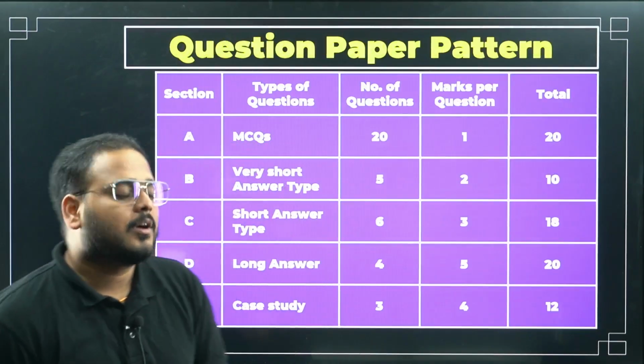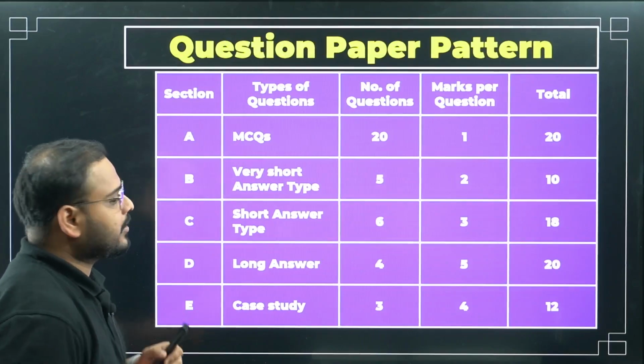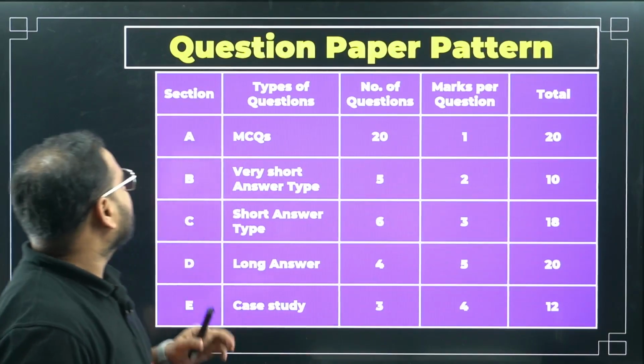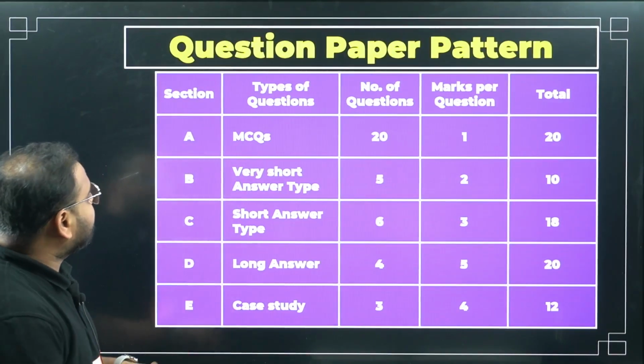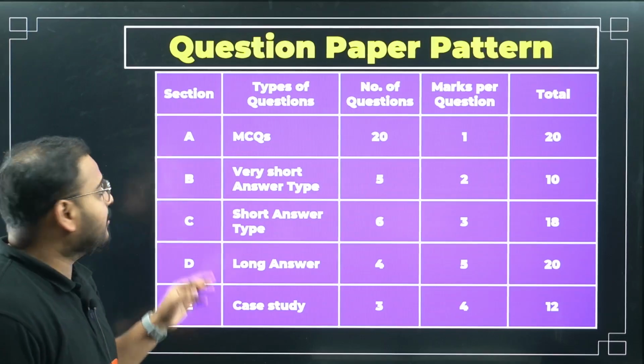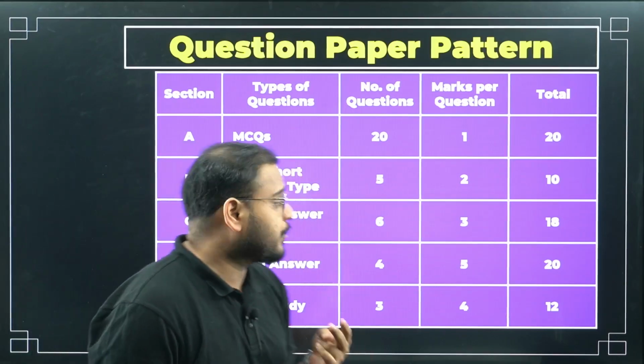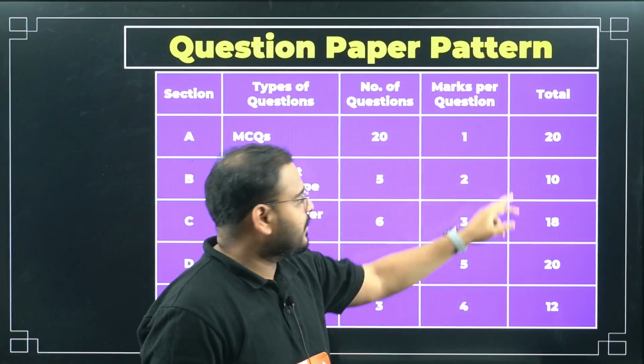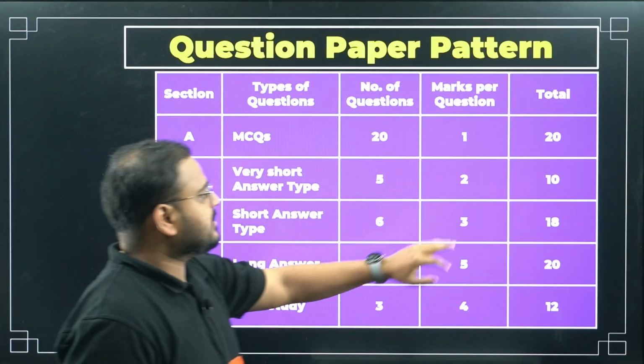Moving on, the question paper pattern that we have. Please check. So we have 5 categories: A, B, C, D, E. Category number 1 contains 20 MCQs, each a 1 marker. So you have 20 questions coming from there, 20 marks in that category.